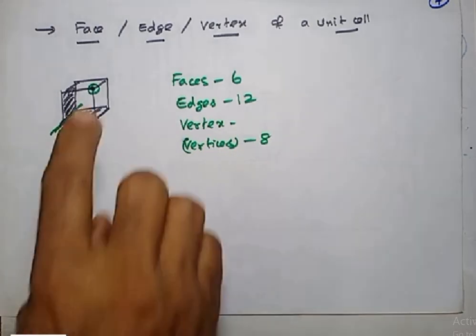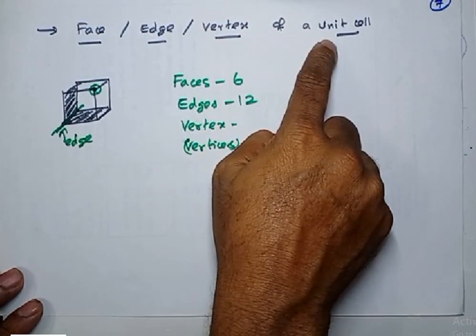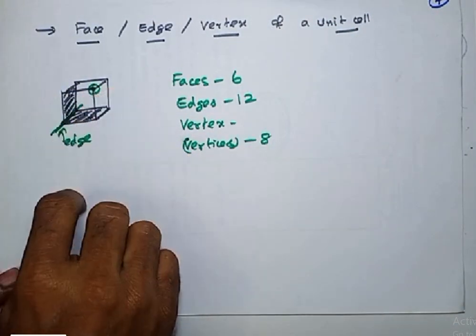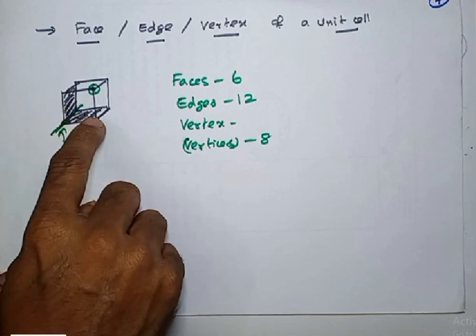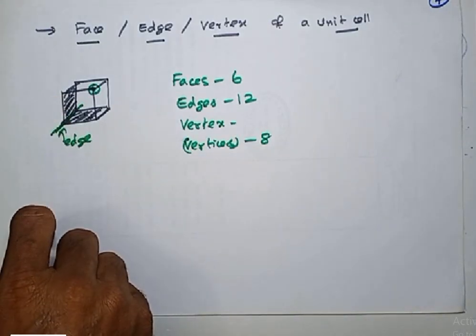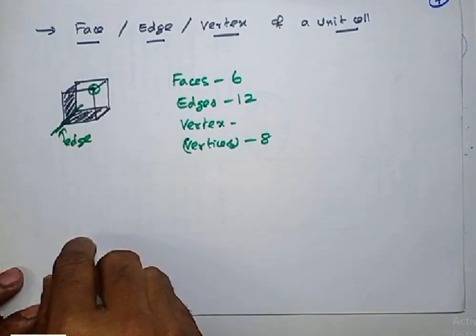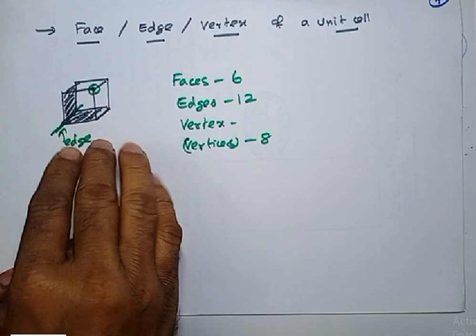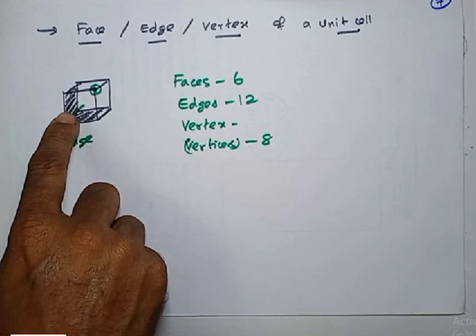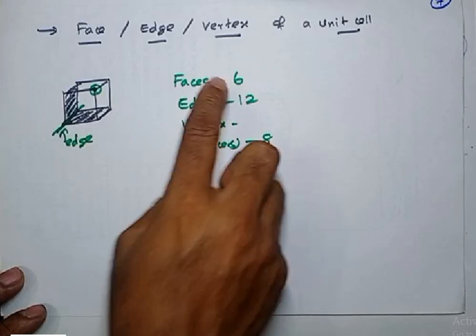Now listen. What is meant by face, edge and vertex of a unit cell or of a crystal? For this purpose I took a cube and I have shaded two faces here, the bottom face and the left side face. Each surface which forms the unit cell is called a face. So a cube has 6 faces. I just shaded only 2 here, but actually a cube has 6 faces, you know very well.